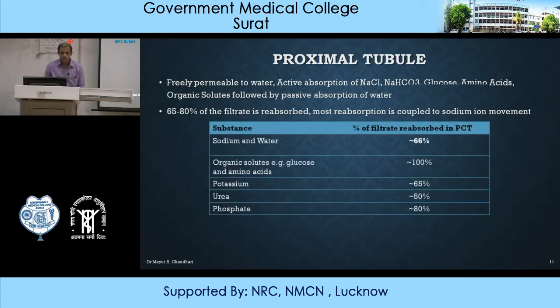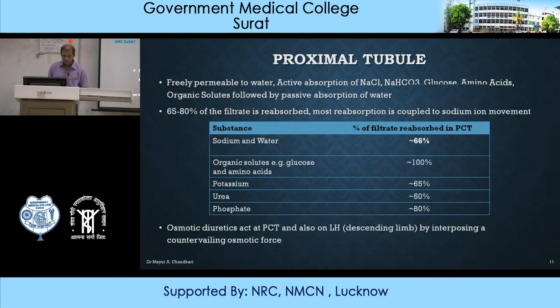If we see the percentage of filtrate reabsorbed in proximal convoluted tubules, 66% of sodium and water is reabsorbed in proximal convoluted tubules. Organic solutes like glucose and amino acids are 100% reabsorbed. Potassium ion 65%, urea 50%, and phosphate 80%. So this much portion is again reabsorbed in proximal convoluted tubule. Osmotic diuretic acts at the proximal convoluted tubule as well as on loop of Henle, especially the descending limb, by interposing a countervailing osmotic force.